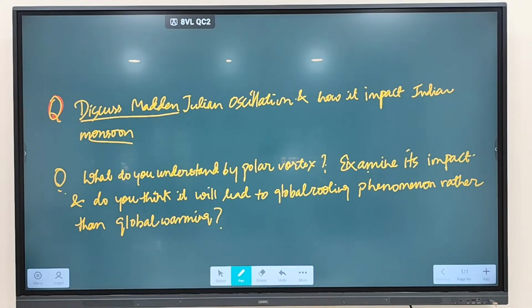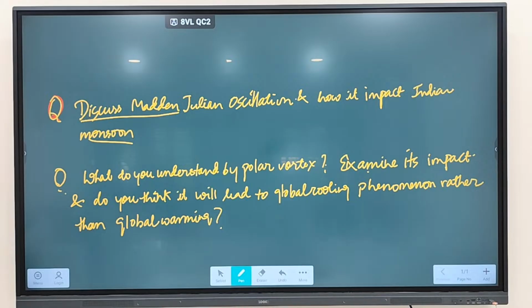Why is this polar vortex expanding? What is the reason? Shift in the pressure belt. Okay, shift in the pressure belt. Clear? If the pressure belt is shifting because of global warming, do you think global cooling can happen? It depends on the sun and other things.